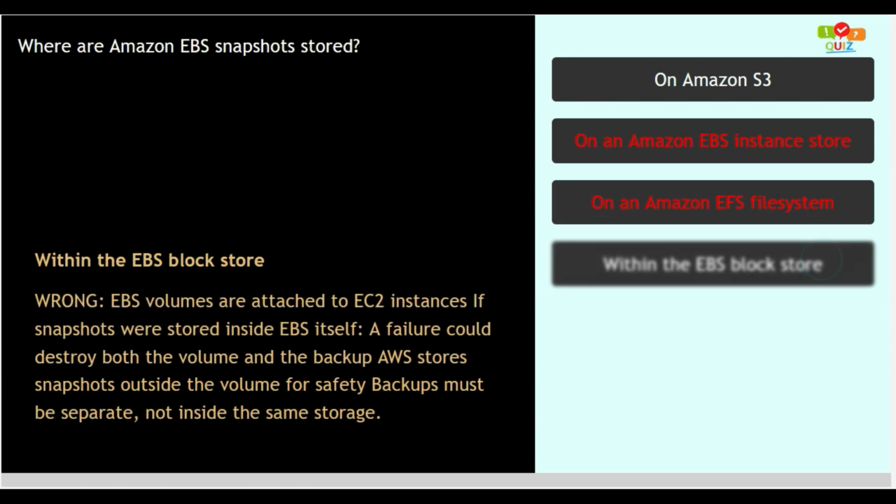Option number 4. Within the EBS block store. This option is wrong, as EBS volumes are attached to EC2 instances. If snapshots were stored inside EBS itself, a failure could destroy both the volume and the backup. AWS stores snapshots outside the volume for safety. Backups must be separated, not inside the same storage. Option number 4 is incorrect too.